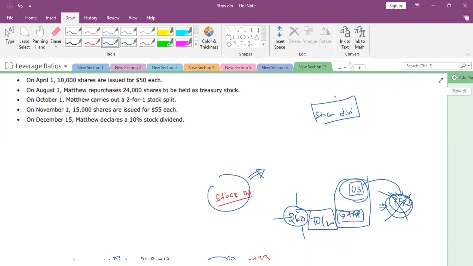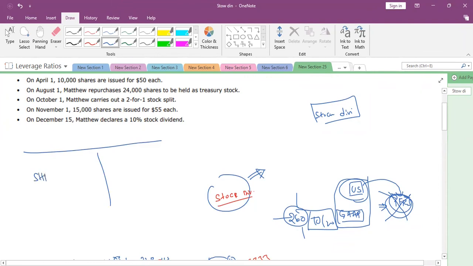What will happen in case of a stock dividend? The balance sheet changes. Say for example, shareholder funds are 1 million share capital, and each share's book value is $1. 1 million shares are there, and they have retained earnings of around 500,000.